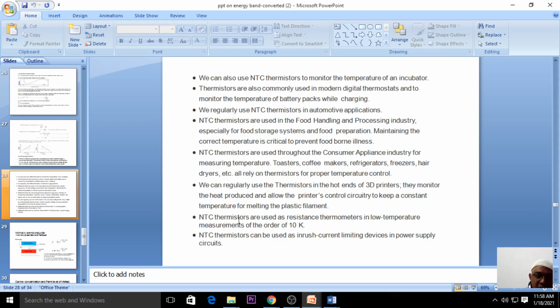Negative temperature coefficient thermistors are used as resistance thermometers in low temperature measurements. What temperature can it measure? Even very low temperatures, down to 10 Kelvin. For 10 Kelvin measurements, we can use negative temperature coefficient thermistors. This is a very huge application, and due to these huge applications we studied the thermistor. Now I think you got a very clear idea.